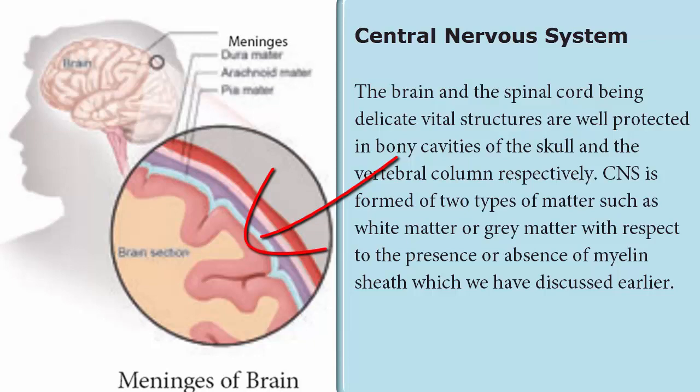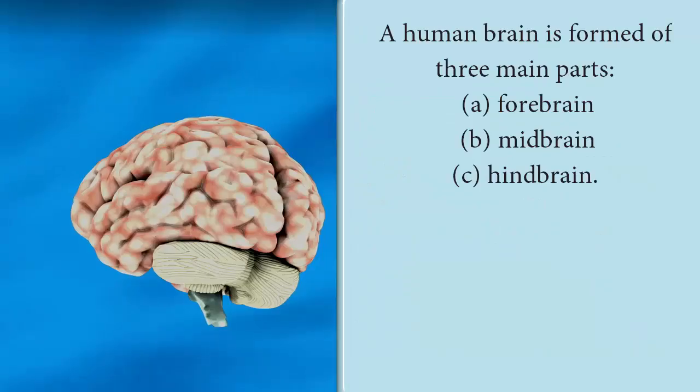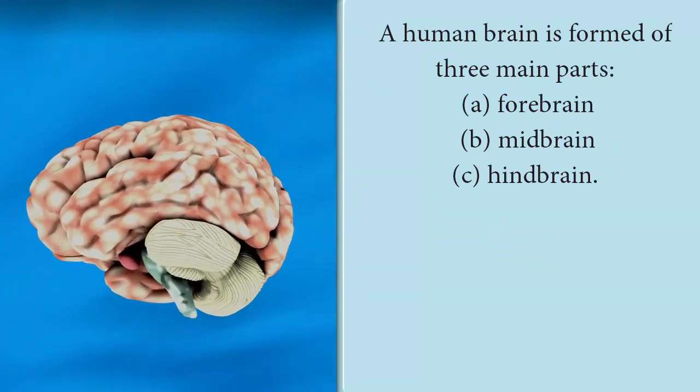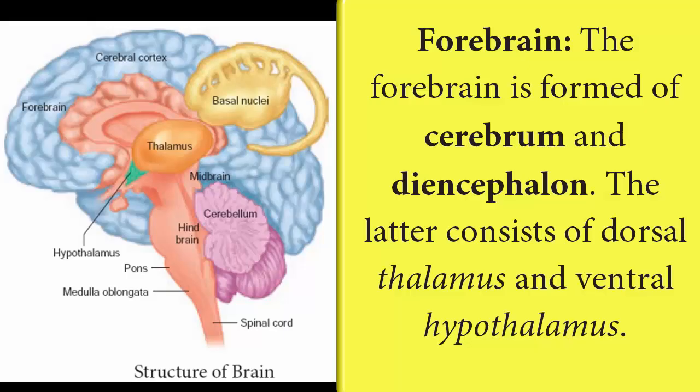Coming to the structure of the brain, the brain can be differentiated into forebrain, midbrain and hindbrain. The forebrain is composed of the cerebrum, which covers 2/3 of the brain and is the largest part of the brain. It is called perumolai in Tamil. Then the diencephalon. The diencephalon consists of the hypothalamus and thalamus.